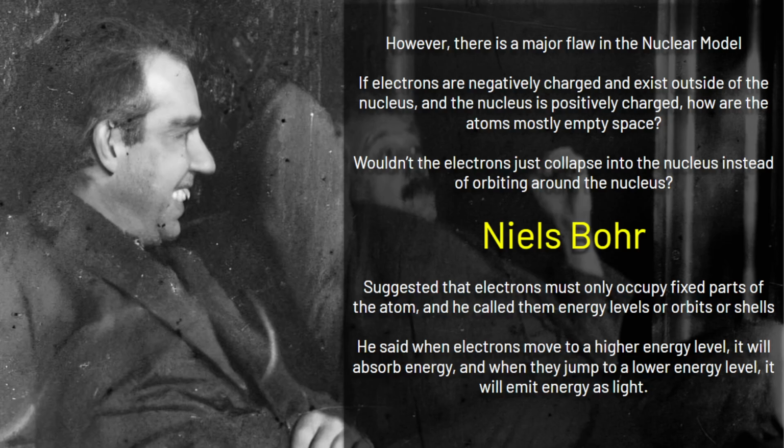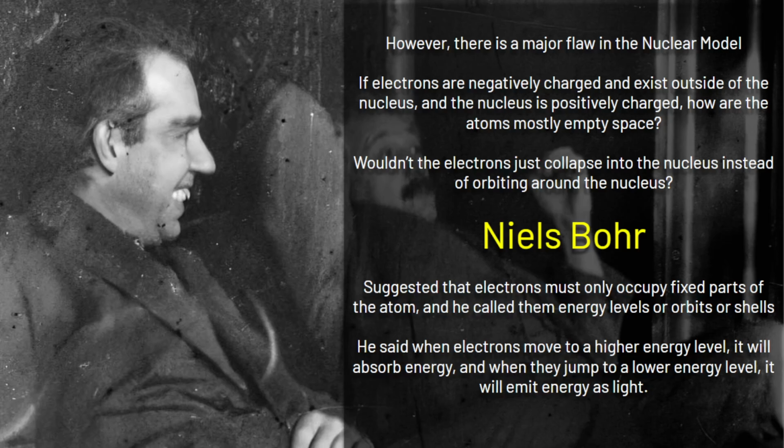So Niels Bohr basically used quantum mechanics to calculate, with spectral emission, to explain this.